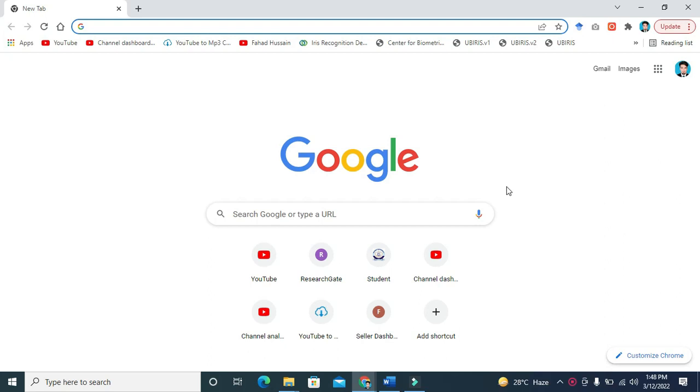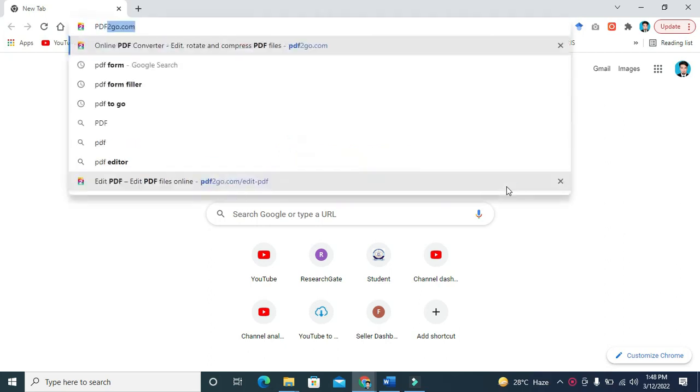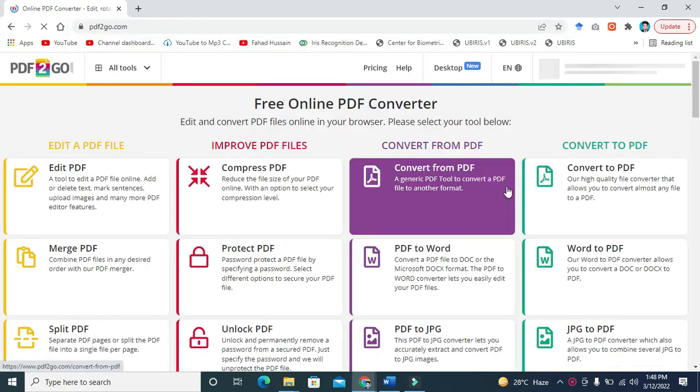In today's video tutorial, we will discuss how to edit a PDF file in a very easy way. A lot of people consider it very difficult, so I will show you in a few steps how to edit a PDF file or form. So first of all, you need to go to any search engine, like I am here on Google Chrome. You just need to type pdf2go.com and hit the enter button, right?